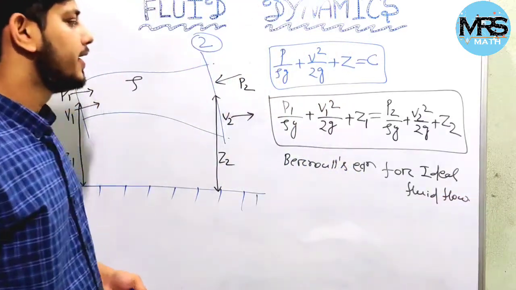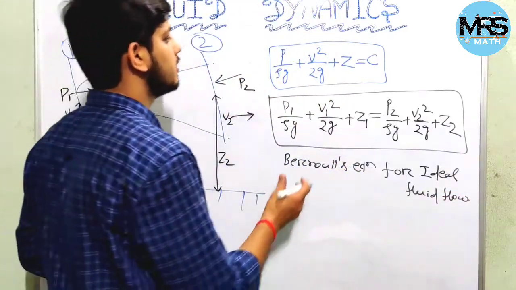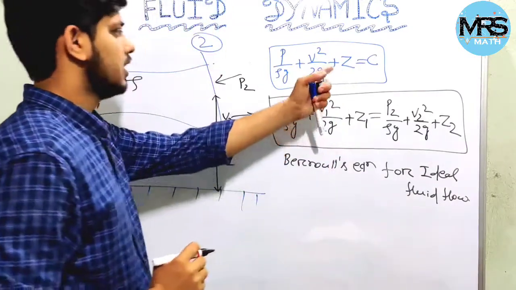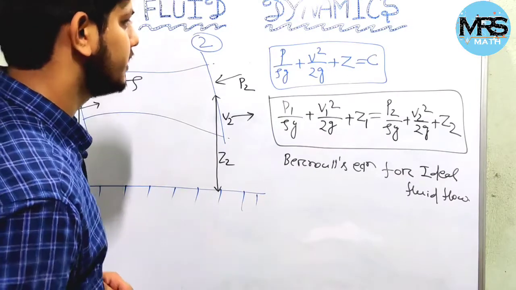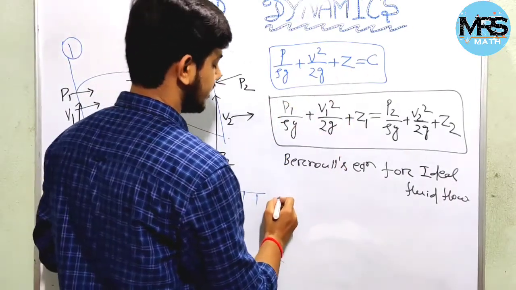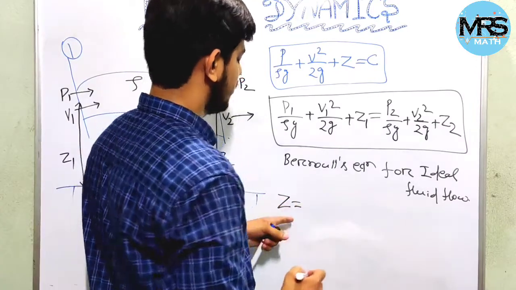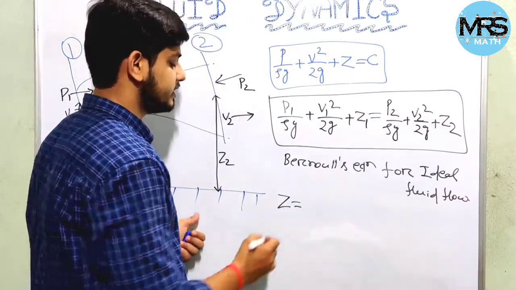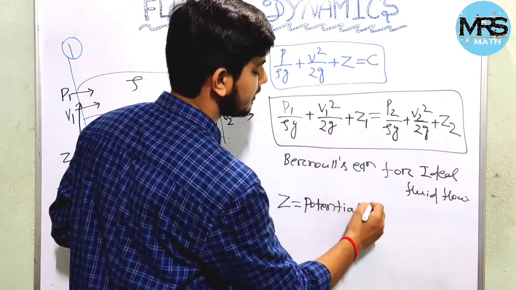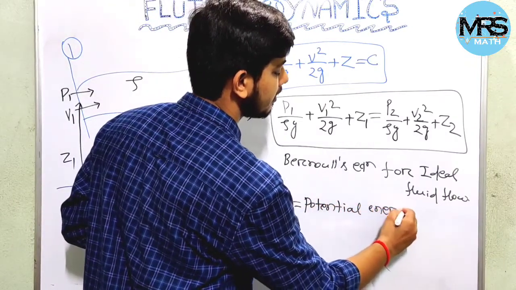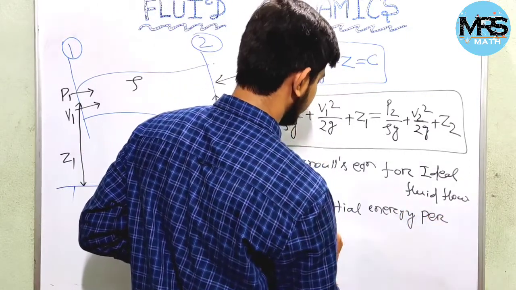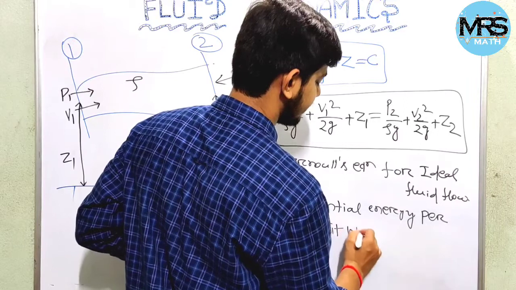Okay students, now we'll consider each term of this Bernoulli equation and we will discuss. If we consider the third term, that is Z, this Z is potential energy per unit weight.